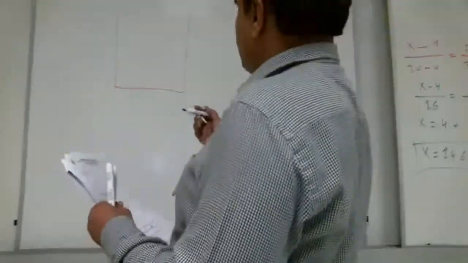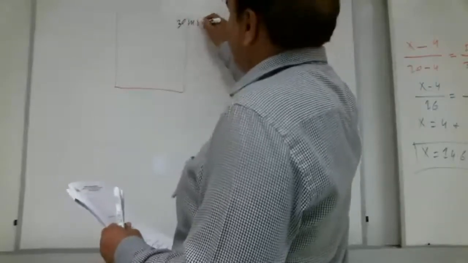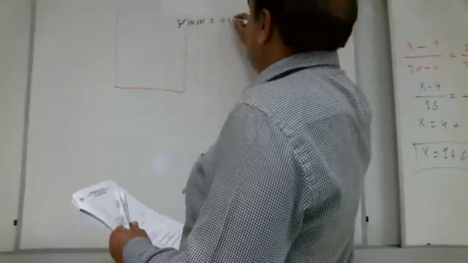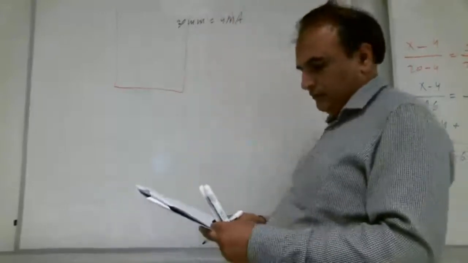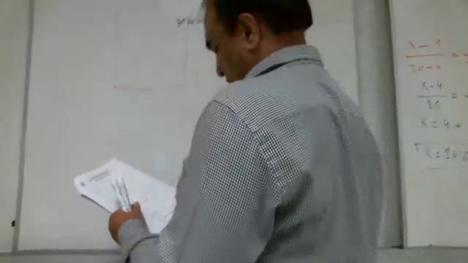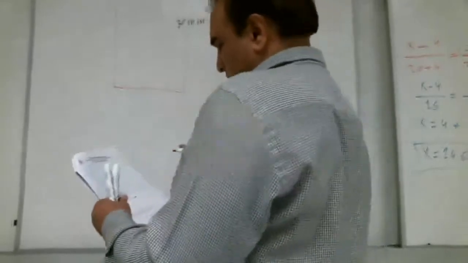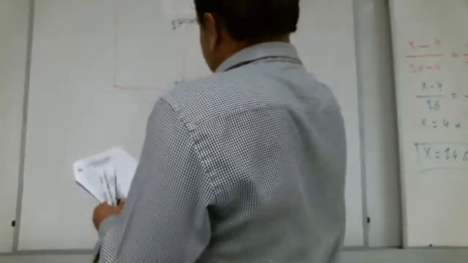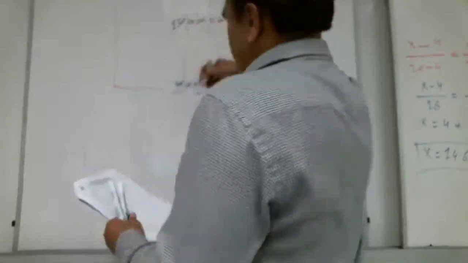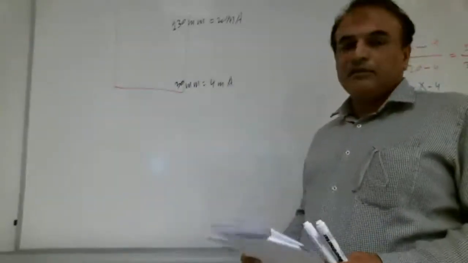What is the calibration? 30 millimeter is equal to 4 milliampere. This is the calibration for this level tank. Right, Shabab?